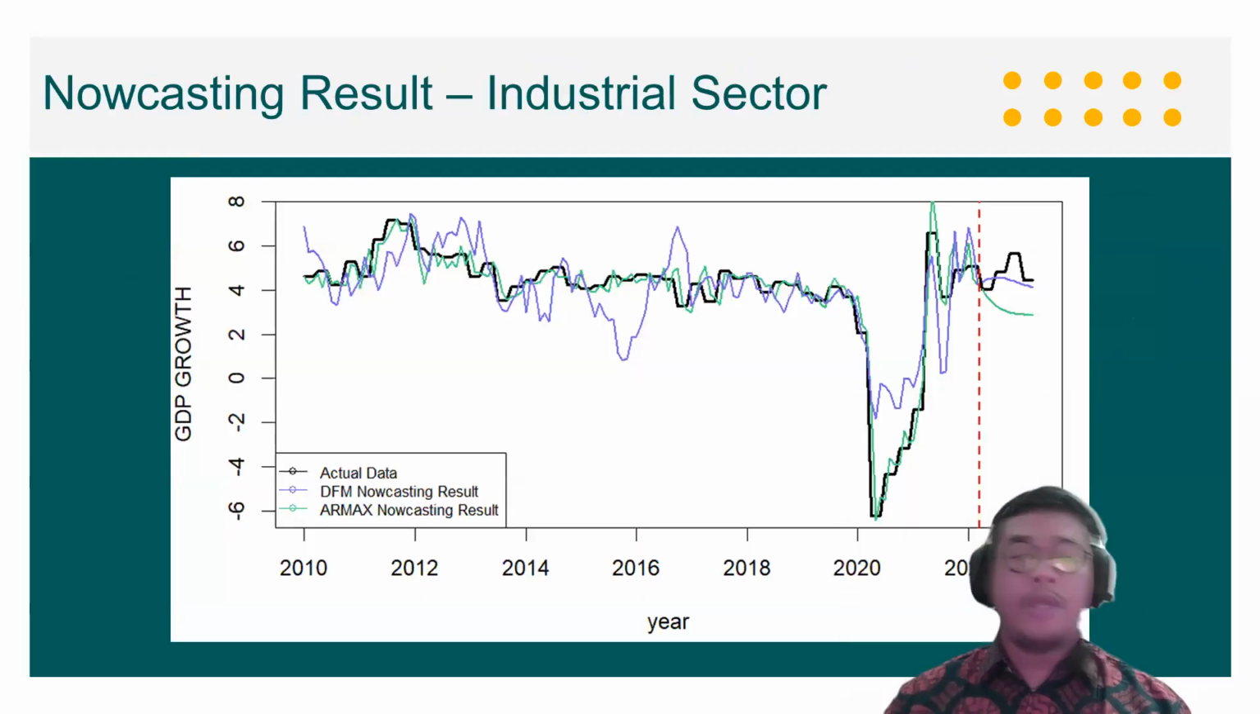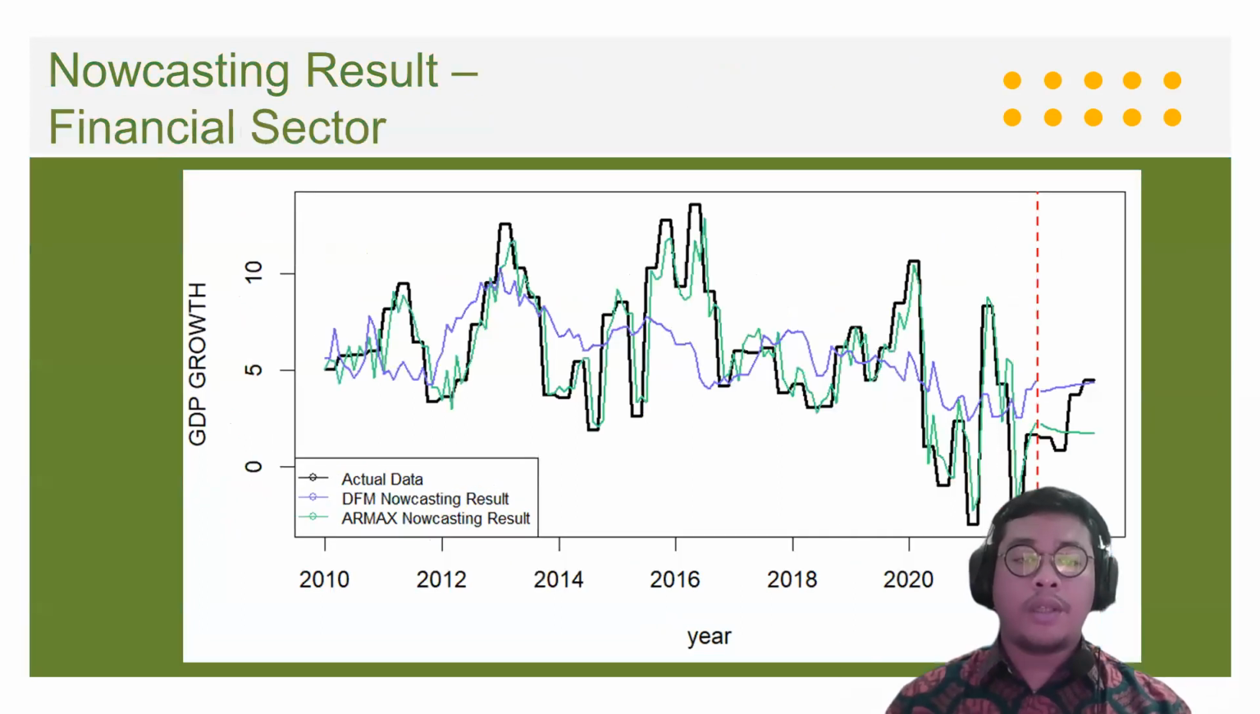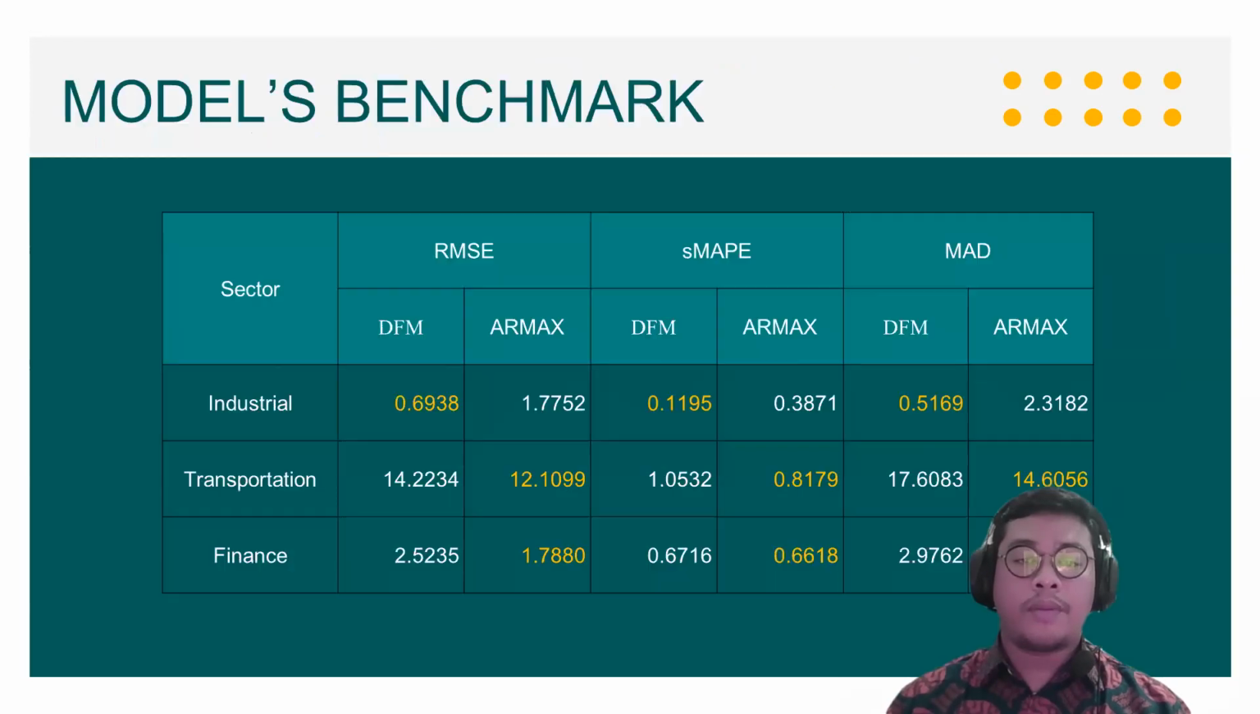Now we benchmark the estimation result, the nowcasting result. As we can see, the purple is the nowcasting from DFM, the green is from RMAX, and the black one is the actual data. This is for the industrial sector, this is for the transportation sector, and this is for the financial sector.